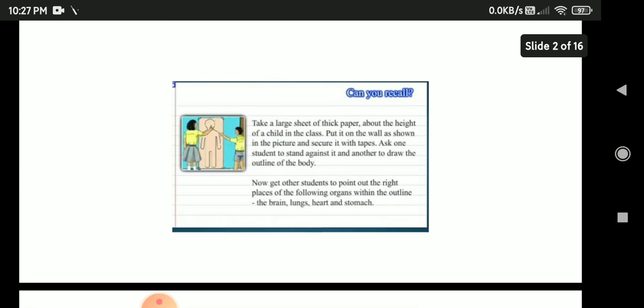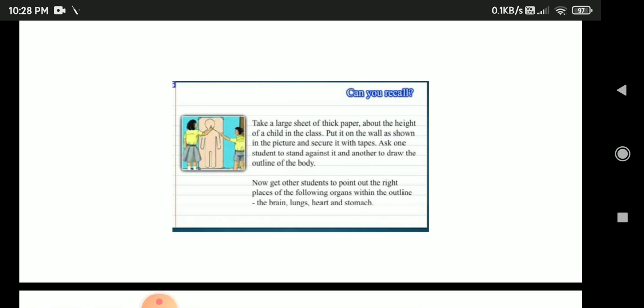Okay. Can you recall? What can you see in this picture, student? You can see that two students are making a drawing of a body part. Okay, so take a large sheet of thick paper about the height of a child in the class. Put it on the wall as shown in the picture and secure it with tapes. Ask one student to stand against it and another to draw the outline of the body.